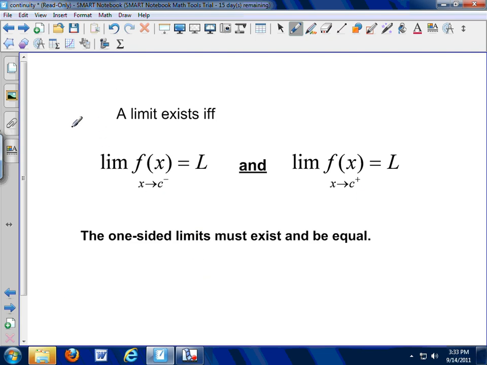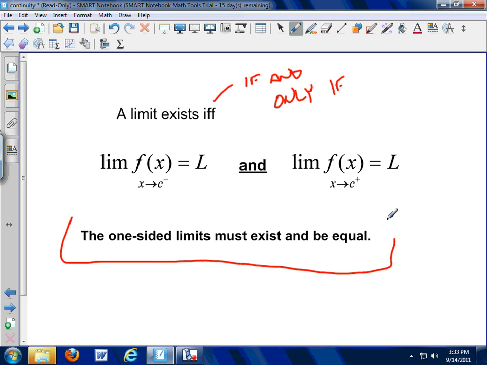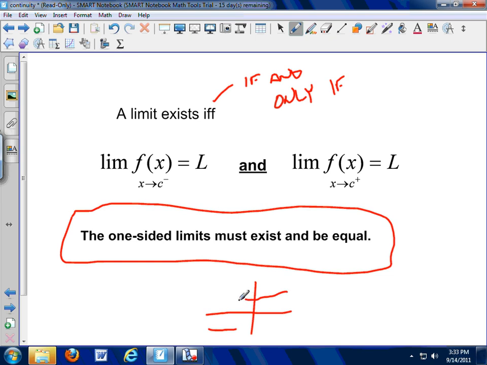So a limit exists if, and this if is not spelled incorrectly, it means if and only if. When we say if and only if, it means the statement I'm about to say works in both directions. A limit exists if and only if the limit as we approach from below equals L, and the limit as we approach from above equals L. So my one-sided limits have to exist, and they've got to be equal. That eliminates all the cases where we hit two different values.